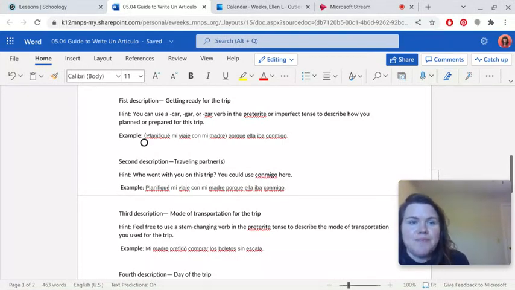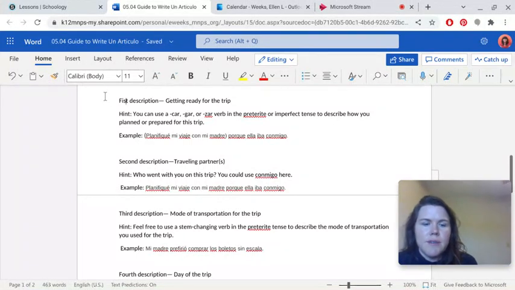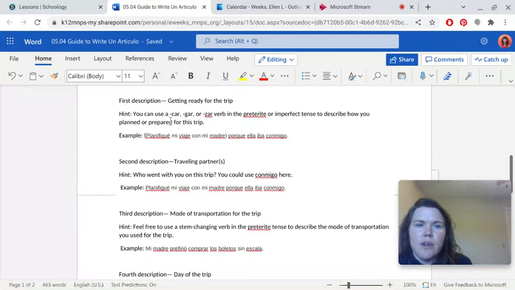Okay, your first description is going to be getting ready for the trip. So you can use a car or zar verb in the preterite or imperfect tense to describe how you planned or prepared the trip. This is in review 05.02 and 05.03 to review the car and zar verbs and how to use them, and the preterite and imperfect. So this is an example.